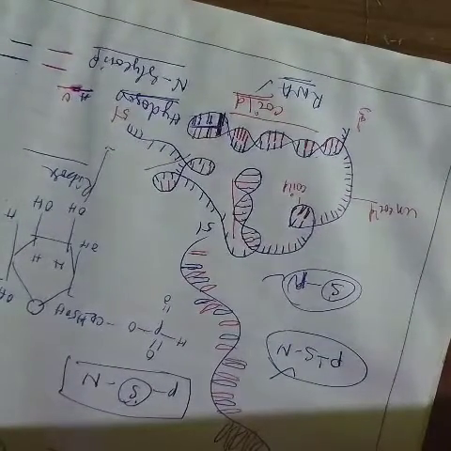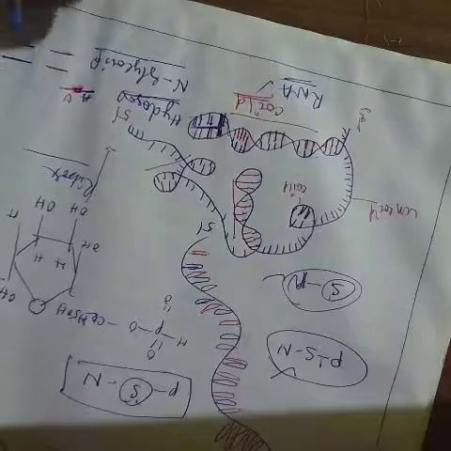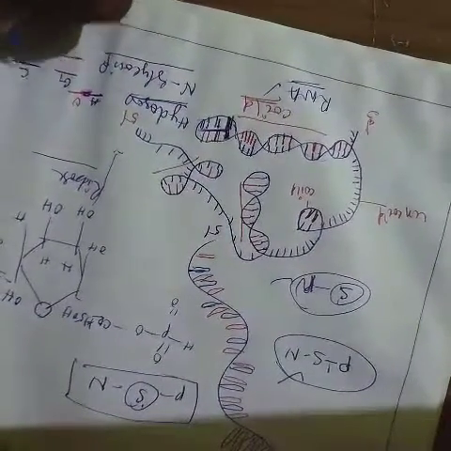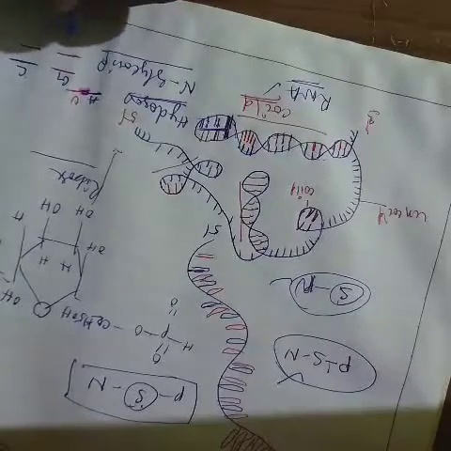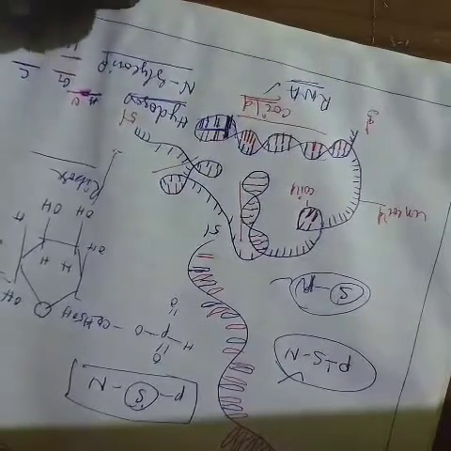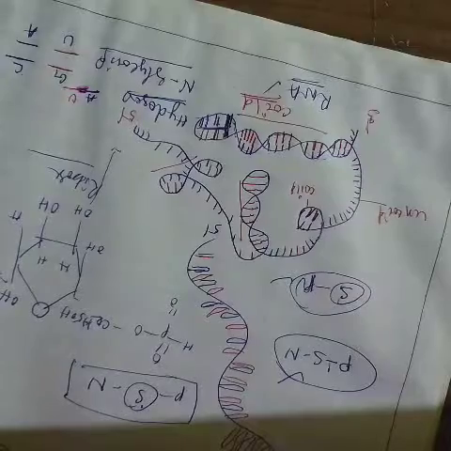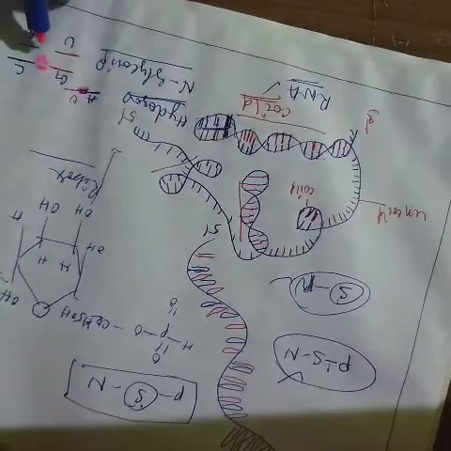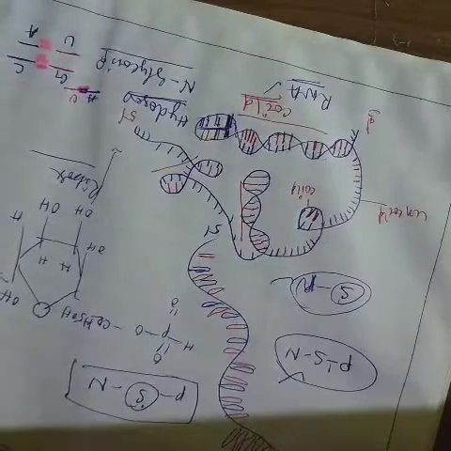So this nitrogen base, for example, is called guanine. So this one cytosine. So this one uracil, this one adenine. So this is bound by the triple bond of the hydrogen bond, and this is bound by the double bond of the hydrogen bond.